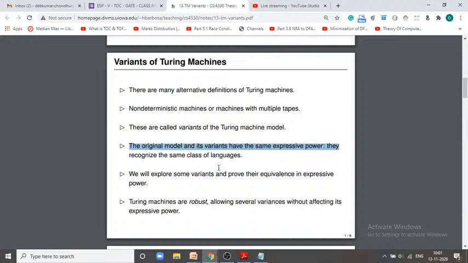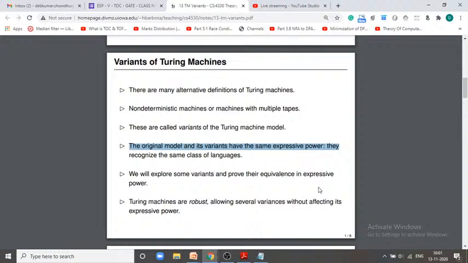So their expressive power is the same. We will explore some variants and prove their equivalence of expressive power, so you can observe that Turing machines are robust, allowing several variants without affecting their expressive power.